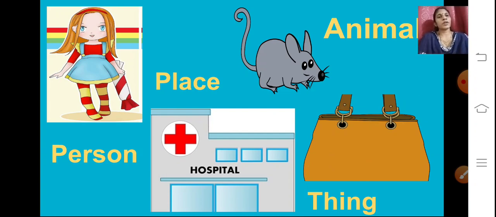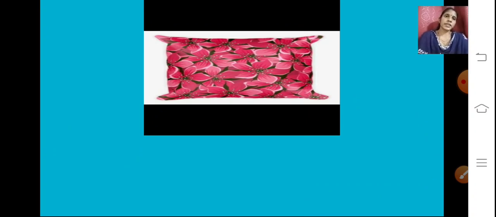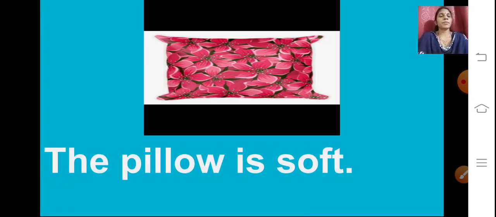Now let us see some more examples. Here, children, you can see the image of a pillow. Now let us see the sentence. The pillow is soft. First, what do we have to do?